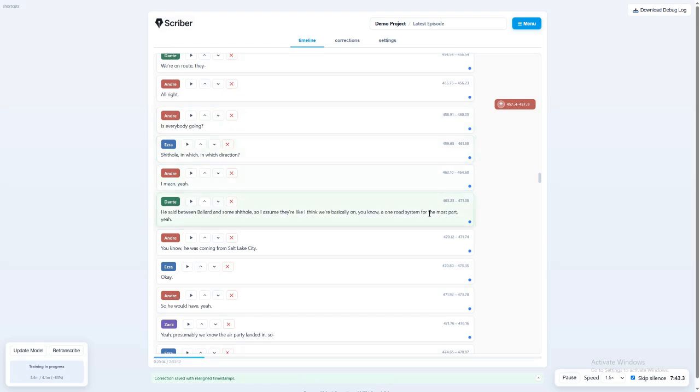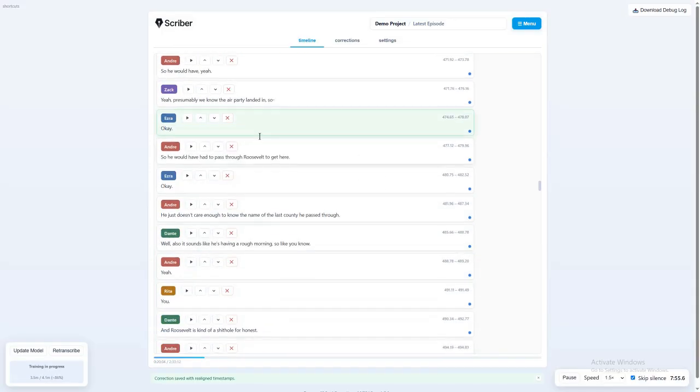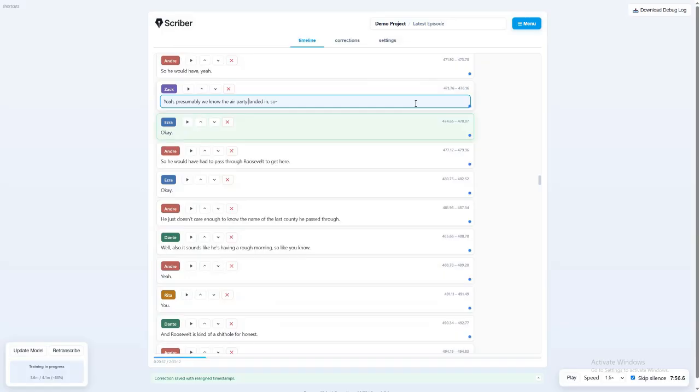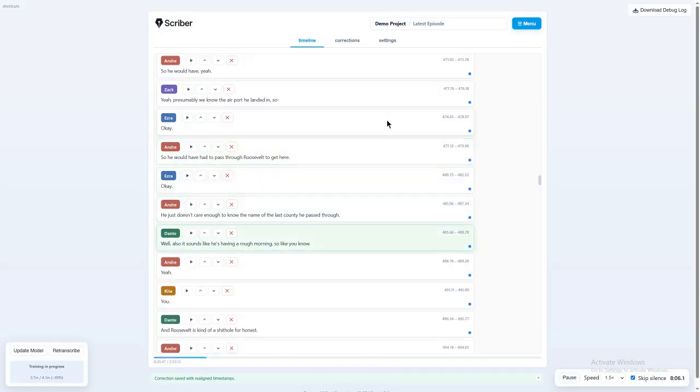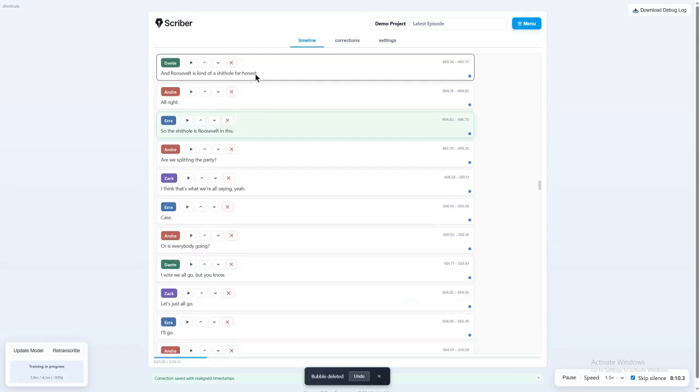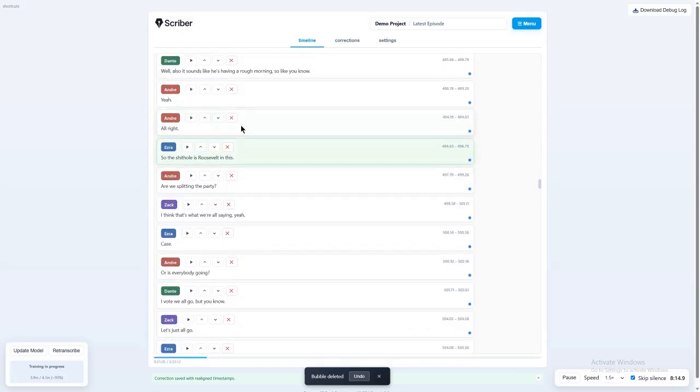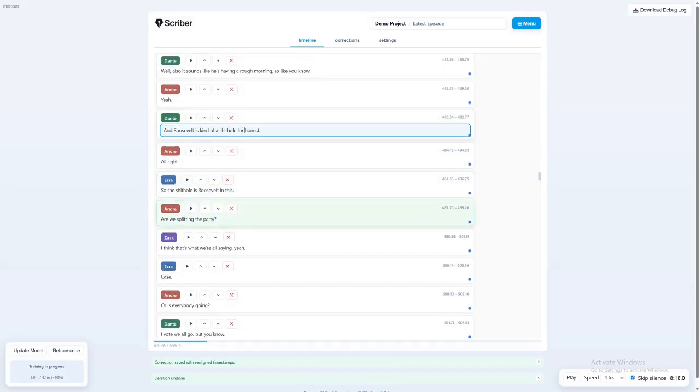In which direction? I said between Ballard and some shithole, so I assume we're basically on a one road system for the most part. You know he's coming from Salt Lake City. Everything really we know. Okay. Around it in, so. Yeah. So he would have had to pass through Roosevelt to get here. Okay. He just doesn't care enough to know the name of the last. Oh, so it sounds like he's having a rough morning. And Roosevelt is kind of a shithole, to be honest. Okay, so the shithole is Roosevelt in this.